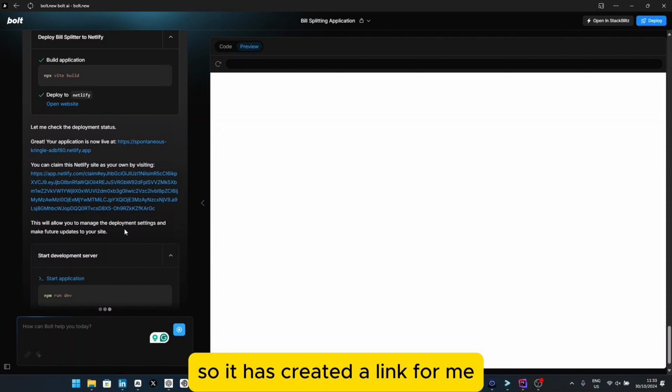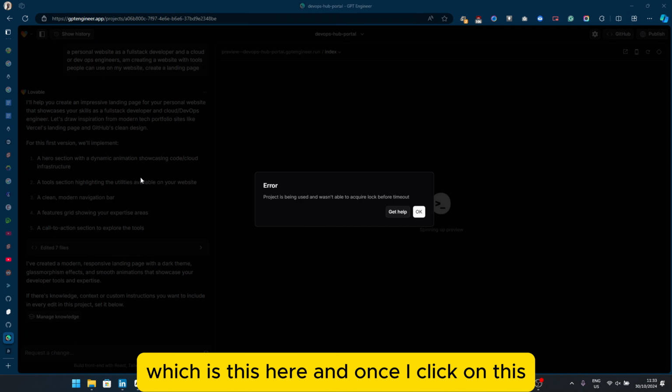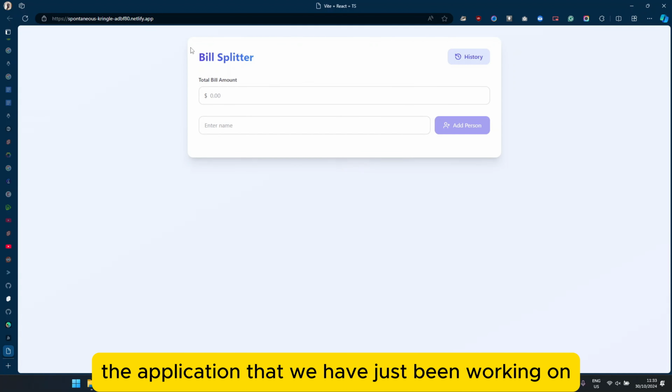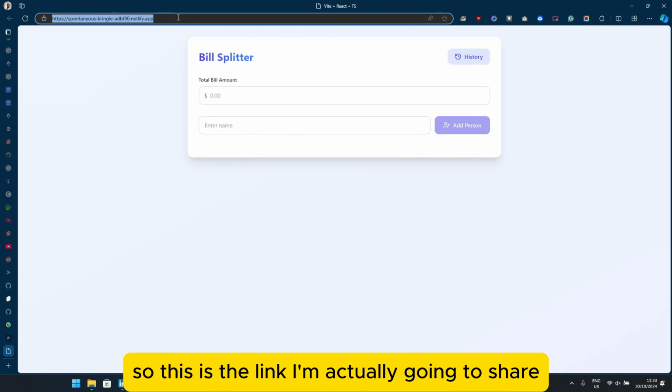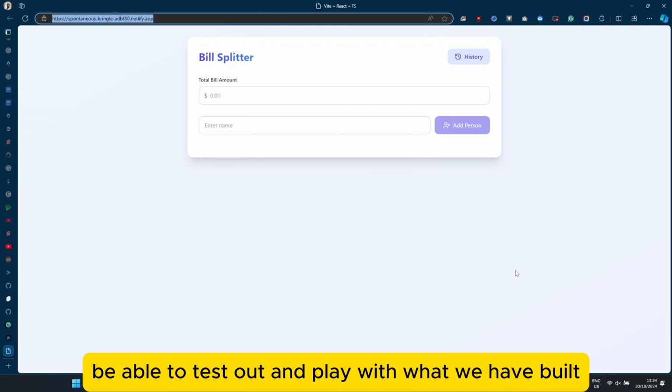So it has created a link for me, which is this here, and once I click on this, it should be able to open in my browser, and we can see this is the application that we have just been working on. So this is the link I'm actually going to share in the description that you'll be able to test out and play with what we have built.